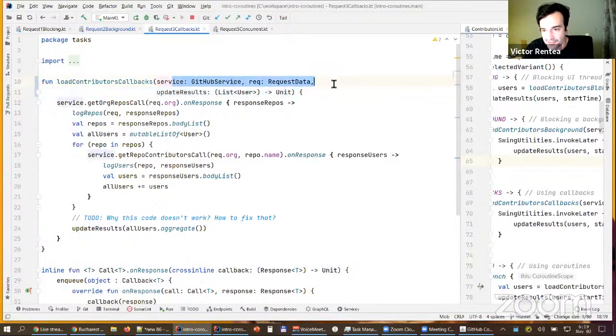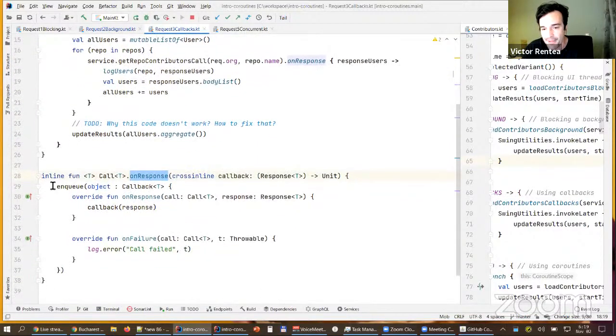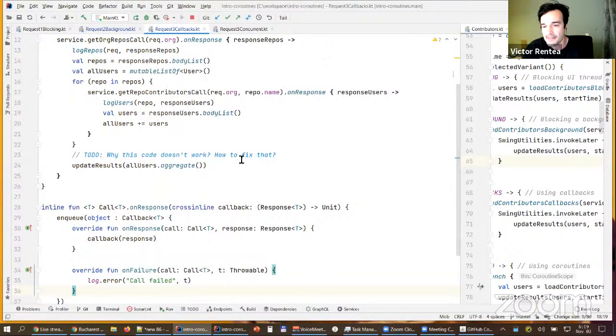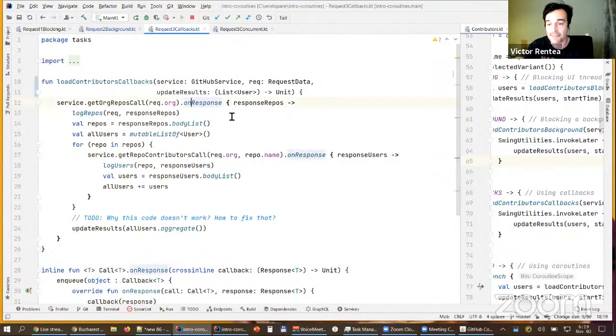I have the same information in, but the difference is what? That I'm using this on response that basically does something a bit different, enqueues stuff. So this beats me, to be honest. This exceeds my understanding, but I can tell that this will not block either.